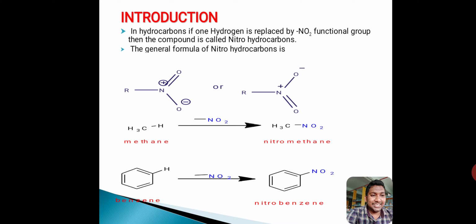It will give C6H5NO2, nitrobenzene. It is the best example for aromatic nitrohydrocarbons. And 1-nitronaphthalene, 2-nitronaphthalene, nitrotoluene. These are a few examples for the aromatic nitrohydrocarbons.